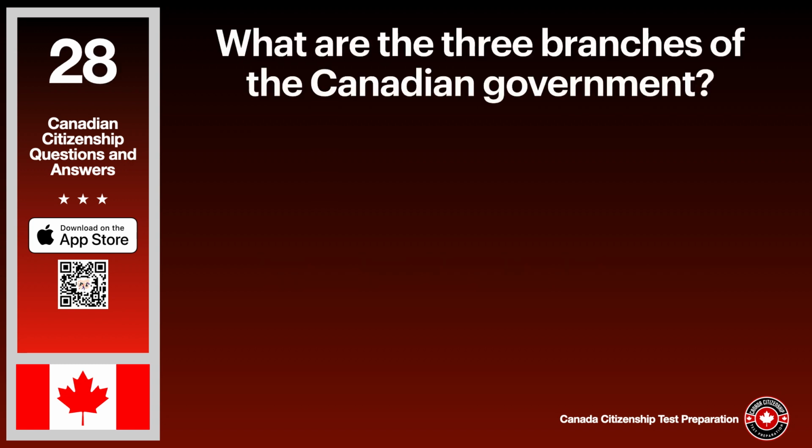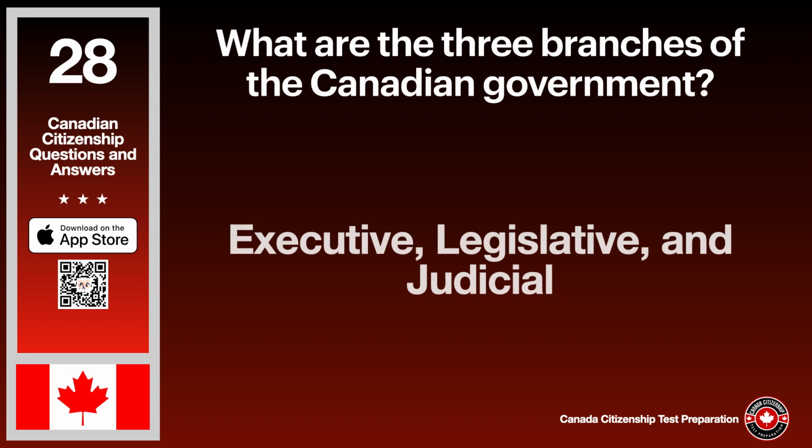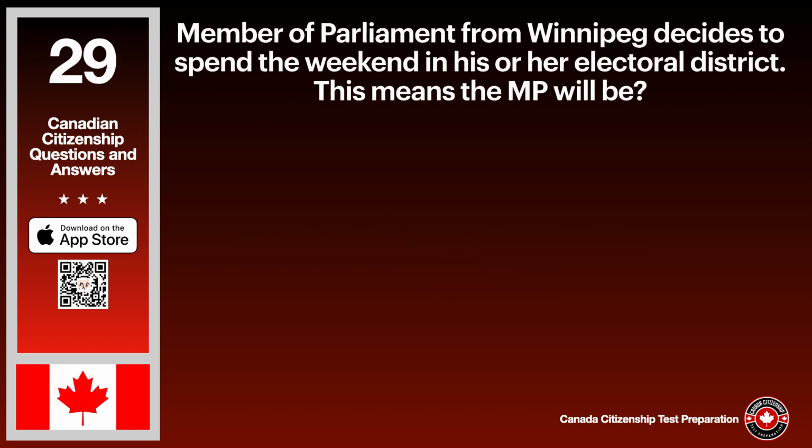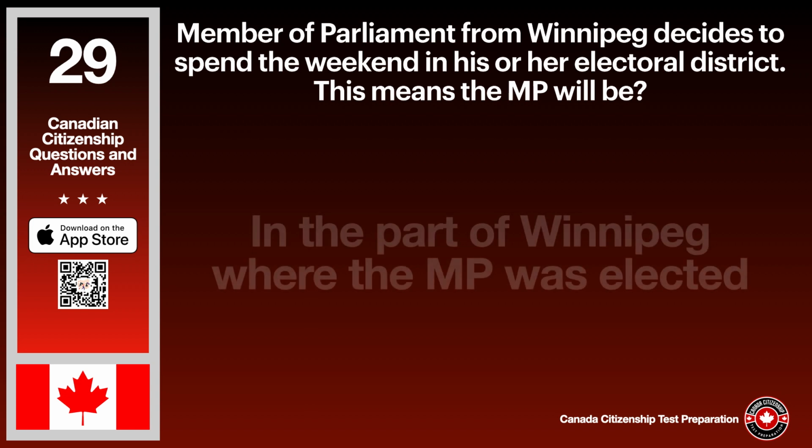What are the three branches of the Canadian government? The answer is executive, legislative, and judicial. A Member of Parliament from Winnipeg decides to spend the weekend in his or her electoral district. This means the MP will be. The answer is in the part of Winnipeg where the MP was elected.